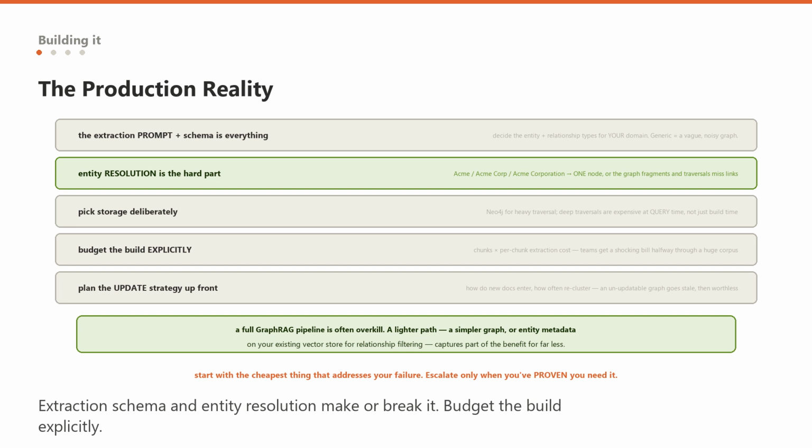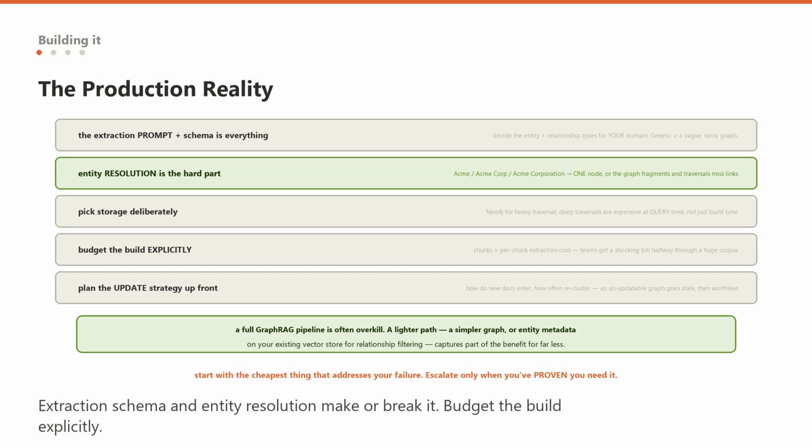If you are going to build graph RAG, a handful of realities decide whether it works. First, the extraction prompt and schema are everything. You must decide which entity types and relationship types matter for your domain, because a generic extractor produces a vague, noisy graph, while one tuned to your domain, for a legal corpus, parties, contracts, obligations, dates, produces a graph that actually answers your questions. Invest here, it is a foundation.